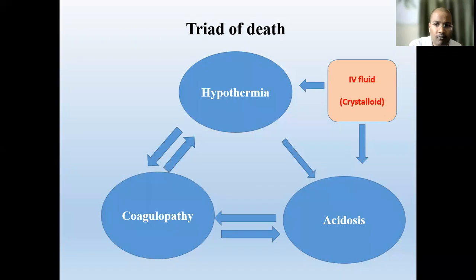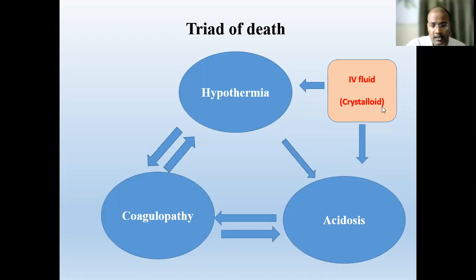Keep in mind your fluid must not be cold, because cold fluid will increase the hypothermia, and that will cause coagulopathy. It further causes bleeding and acidosis. So this is very important to always keep in mind: your patient must not land into the triad of death.